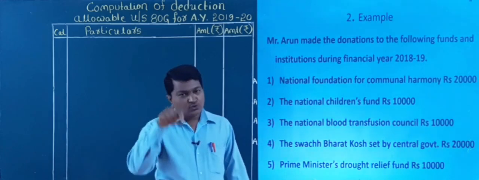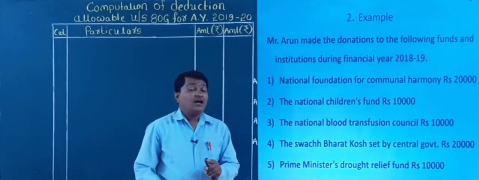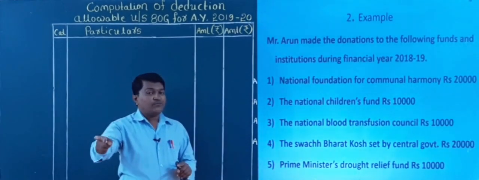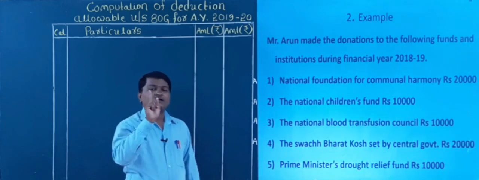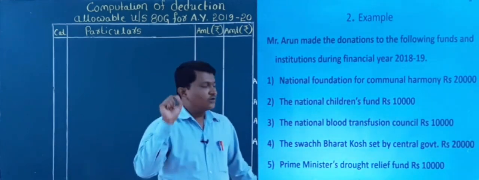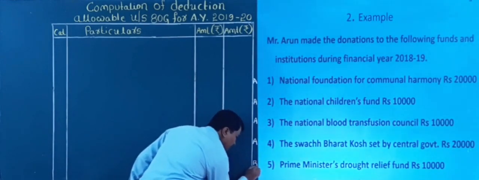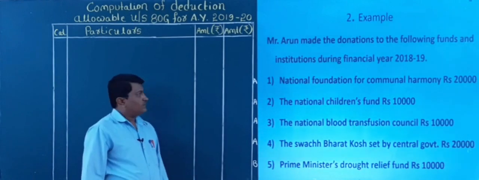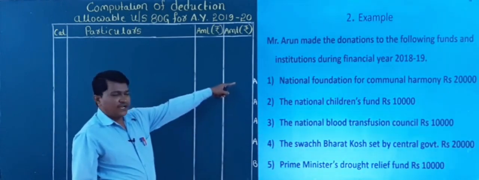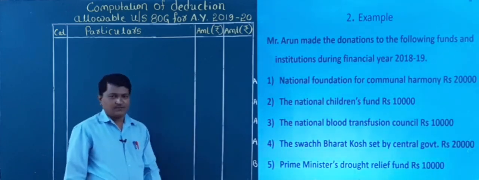Otherwise, all other PM and CM donations come under category A, except the Prime Minister Drought Relief Fund. So I write it as B. Understood now? Here category A, and this one comes to B.